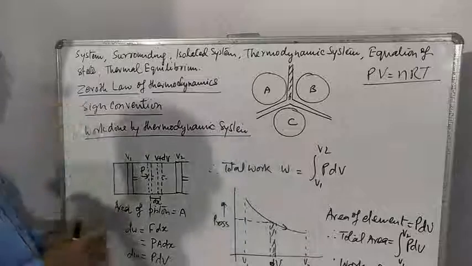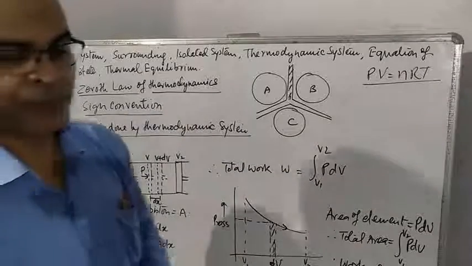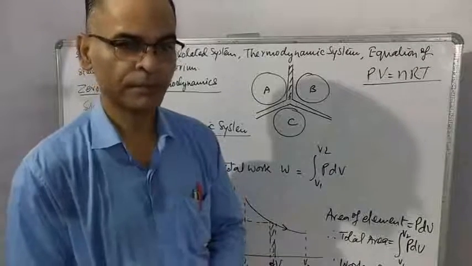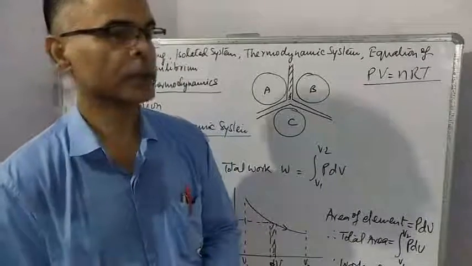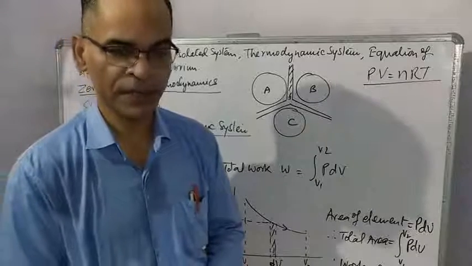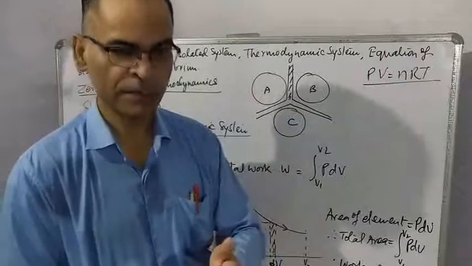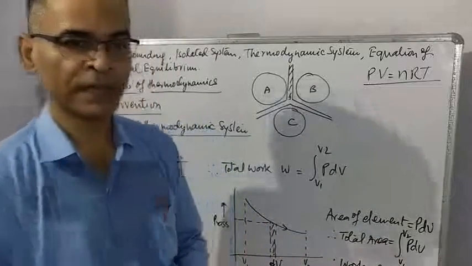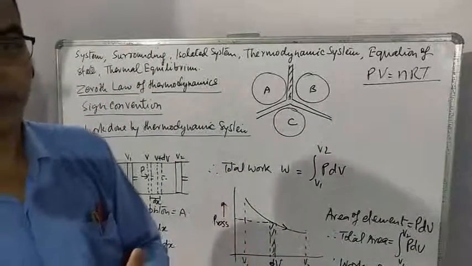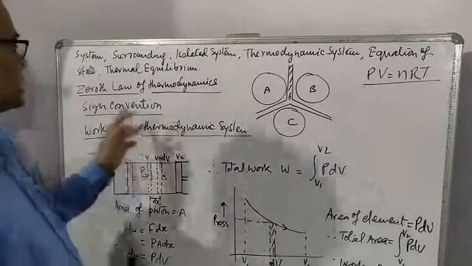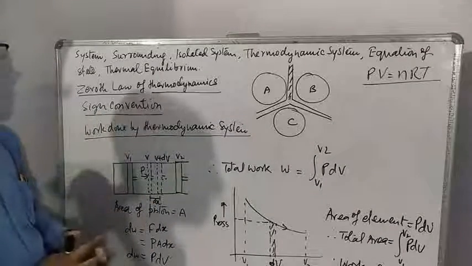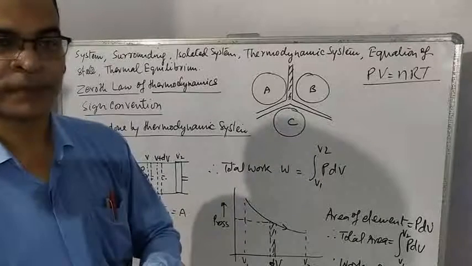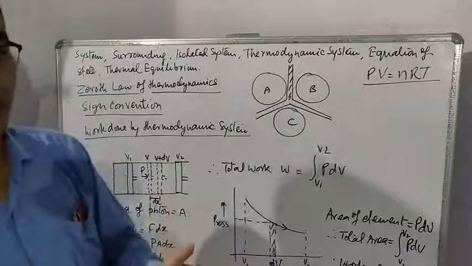Sign convention. In this chapter, we will frequently study about heat transfer and work done. There are two possibilities of heat transfer: heat given to system or heat taken from the system. If heat is given to system, then sign of that heat is taken as positive, and if system is supplying heat, then sign of that heat is taken as negative.